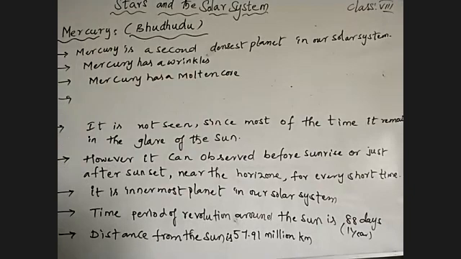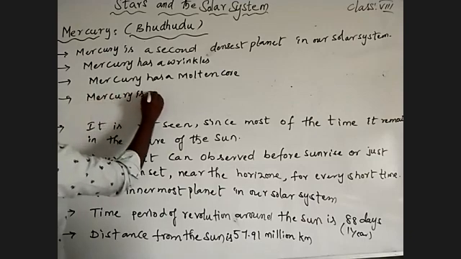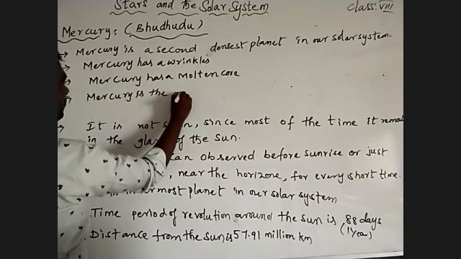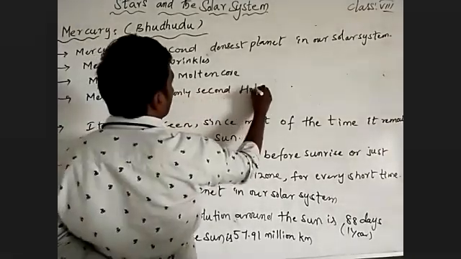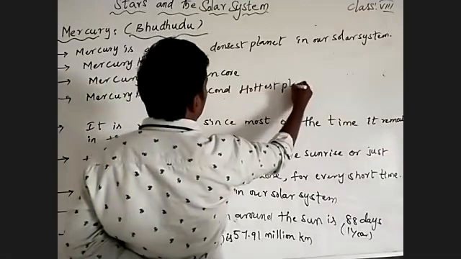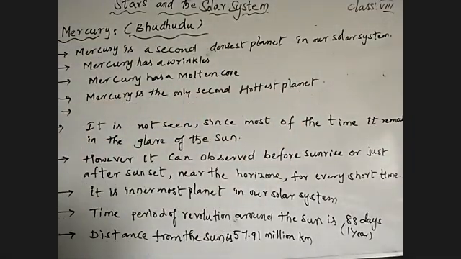And again, Mercury is the second hottest planet. And Mercury is the most cratered planet in the solar system.